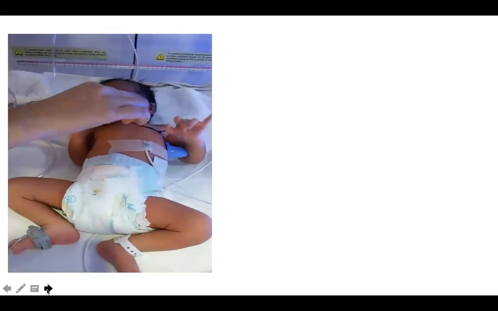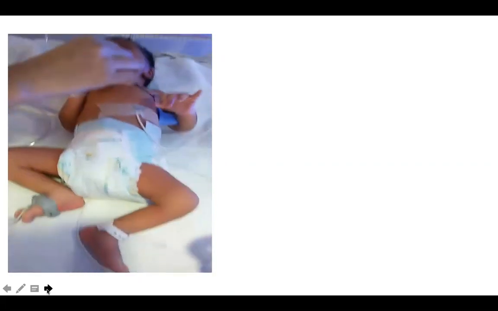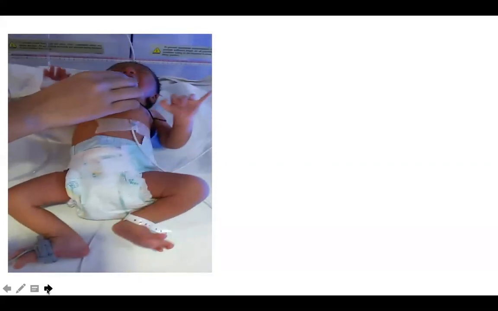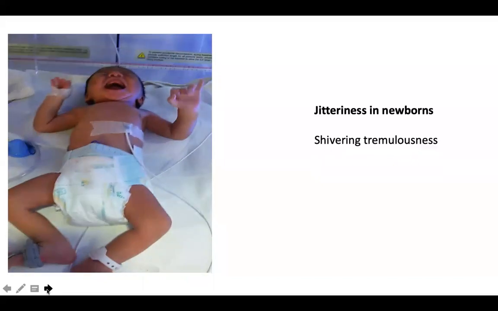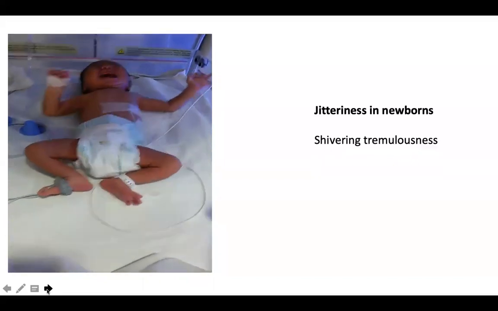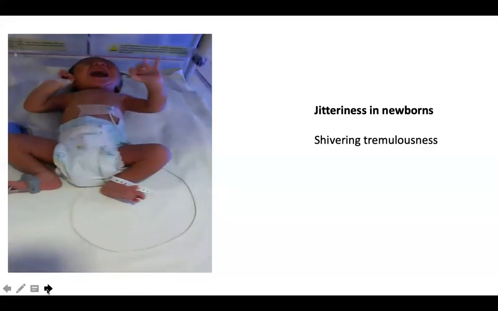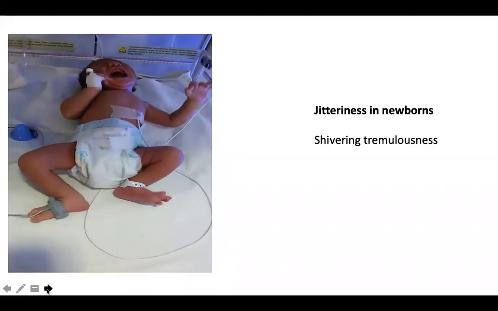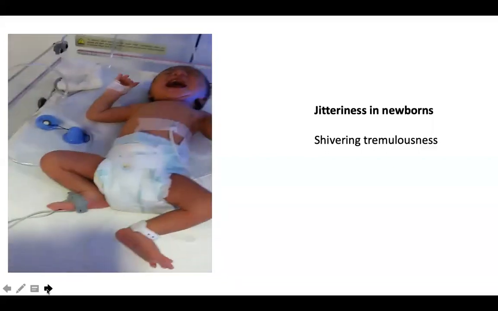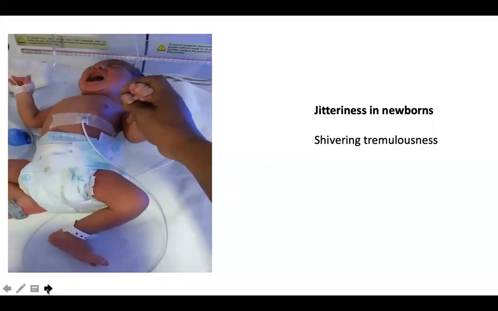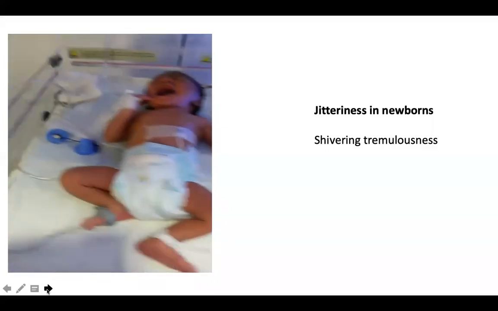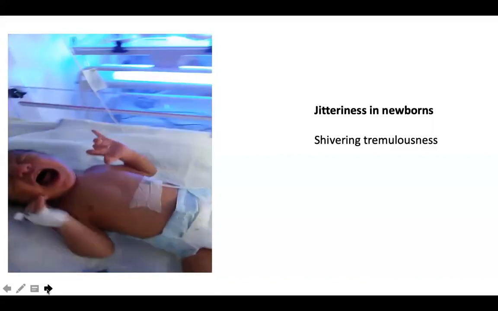Those who are aware of these movements know they are very easy movements. These are nothing but jitteriness. Jitteriness can be seen in normal newborns also, but can usually be seen in an infant of a diabetic mother with hypoglycemia, with hypocalcemia. It can be seen in neurometabolic conditions and in conditions with brain injury as well. If you have a child with jitteriness without encephalopathy, it's most likely a benign jitter. But if you have a child with jitteriness and encephalopathy, it's probably more of neurometabolic or asphyxial brain injury or something which is much more complex.